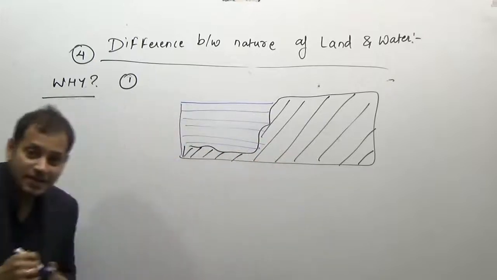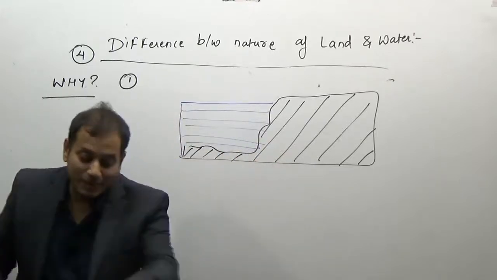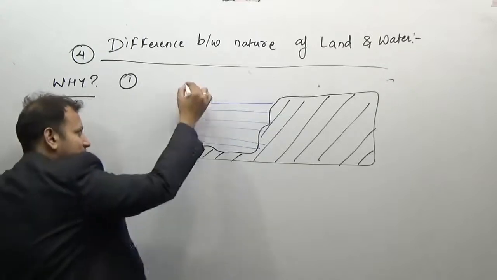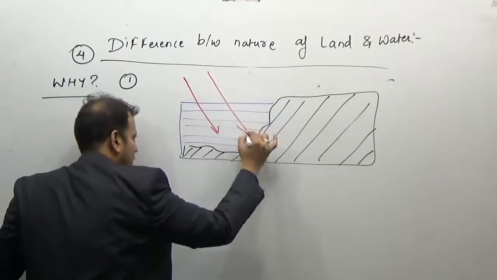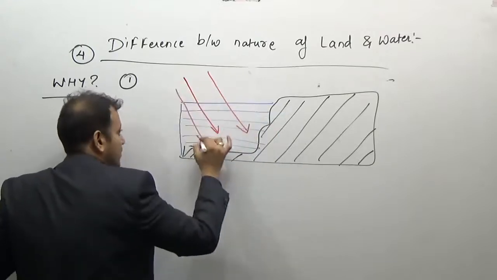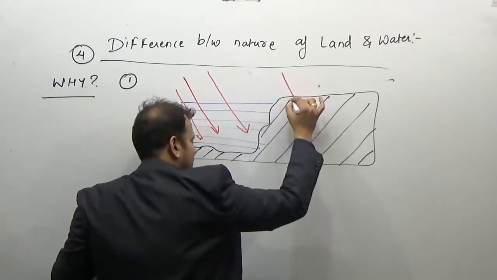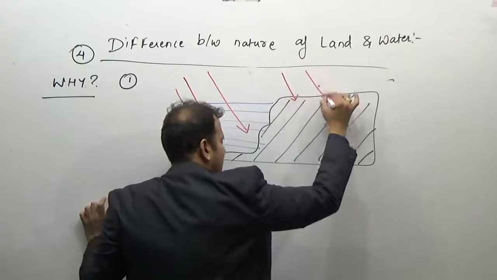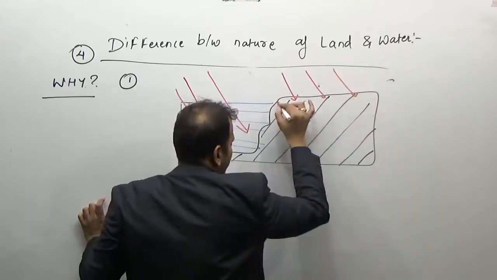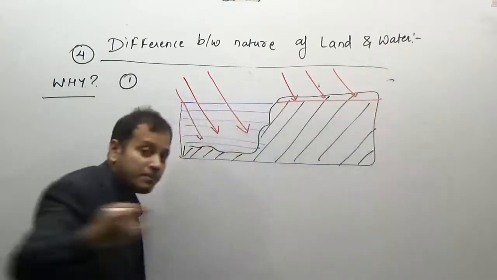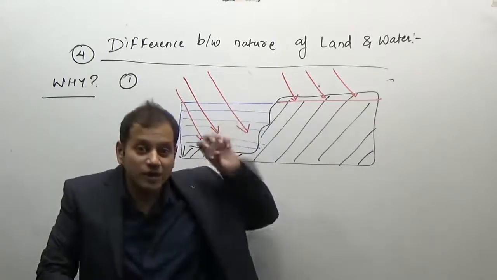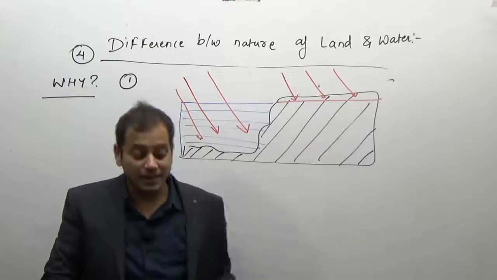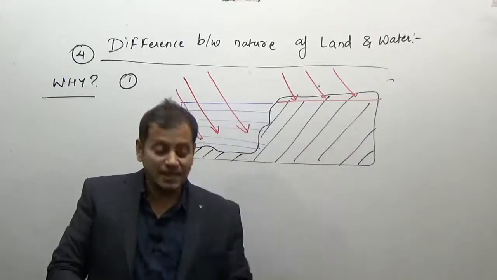The sun rays can penetrate up to greater depth inside the water, but obviously they cannot penetrate deep inside the land. Inside the land, they can penetrate only up to a maximum depth of 3 feet, that is only the topmost layer of the land, and that is effective only up to 10 centimeters.